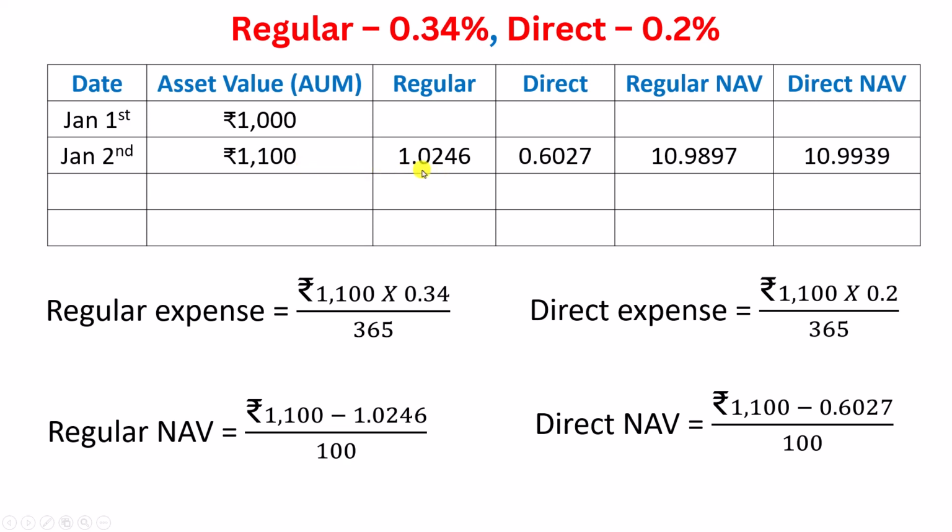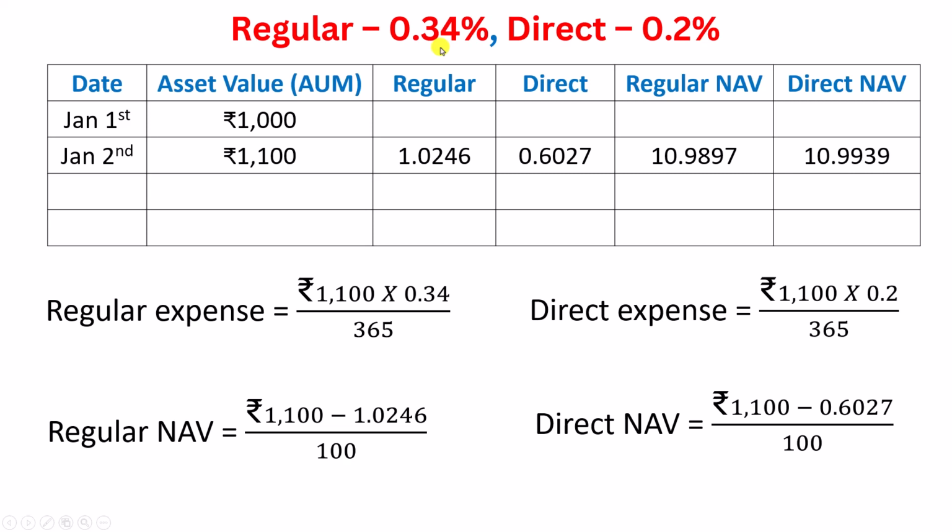Now how do we get this? We get this using this formula. Regular expense equal to 1100 into the percentage of regular plan, divided by 365. Now why did we divide by 365? Because this percentage is for the whole year.